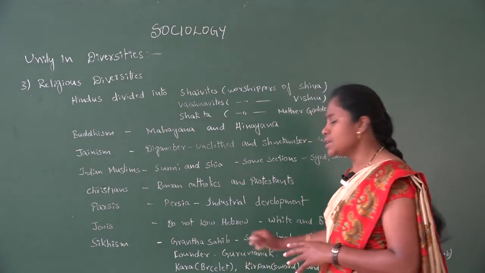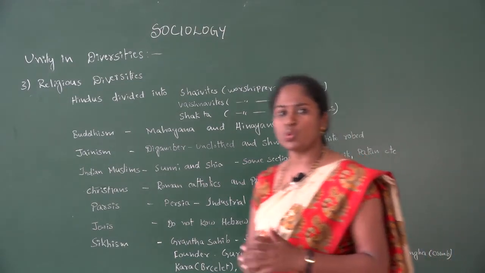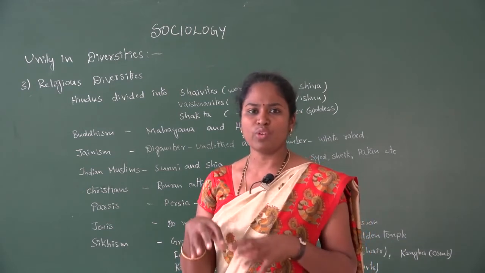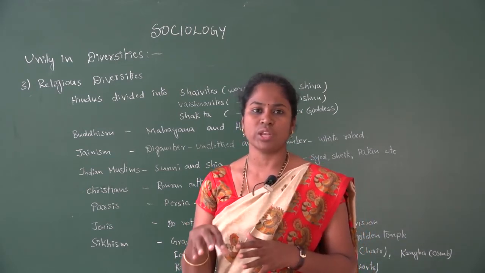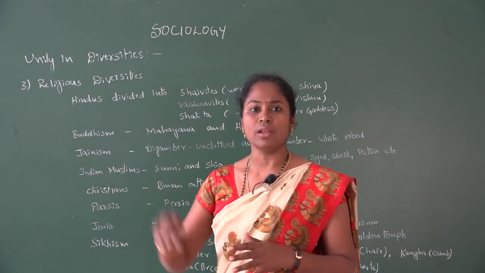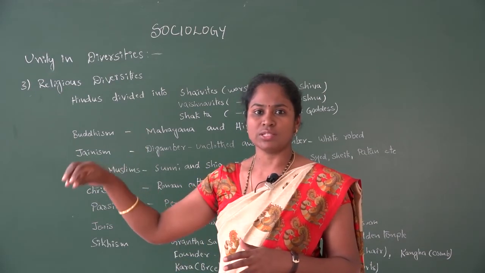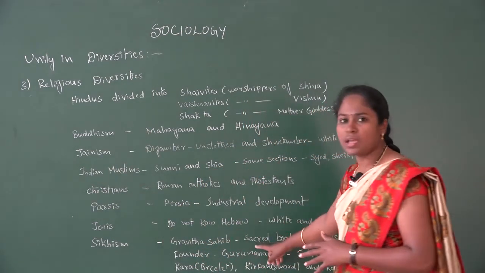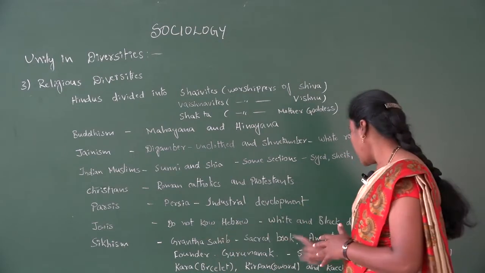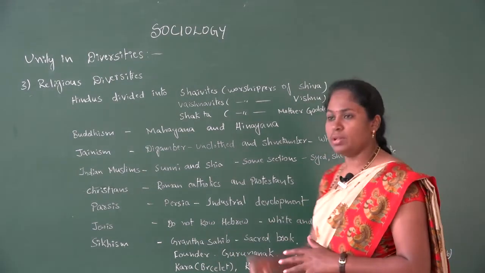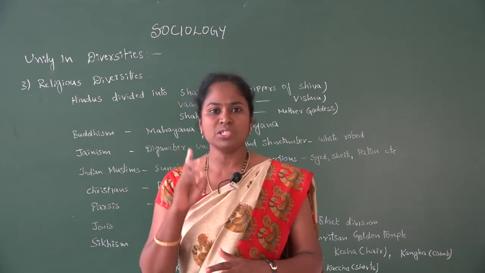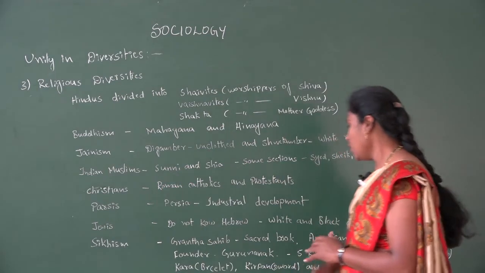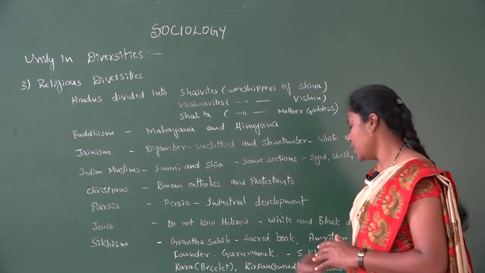The next one is Sikhism. Sikhism is also one of the religions which was born in Indian society. But the number of people who reside in Indian society is very few. These people reside especially in the north as well as the south part of India. Here the Granth Sahib is the sacred book of Sikhism, and the Amritsar Golden Temple is one of the famous sacred pilgrimages of Sikhism. The founder of Sikhism is Guru Nanak.